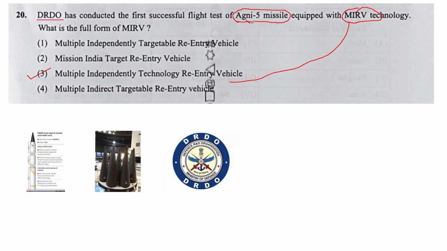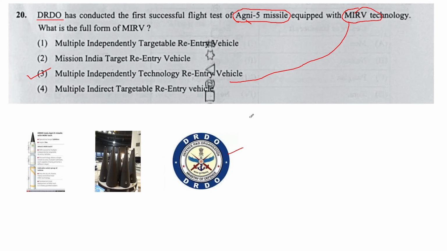So it is present in Agni 5. This technology was earlier in Russia, USA and others, and it has now arrived in India in Agni 5. This is the Defense R&D Organization, DRDO. Here you can fire multiple warheads, and it was under Mission Divya Astra. Agni 5 is India's longest range missile till date. And what is MIRV technology?